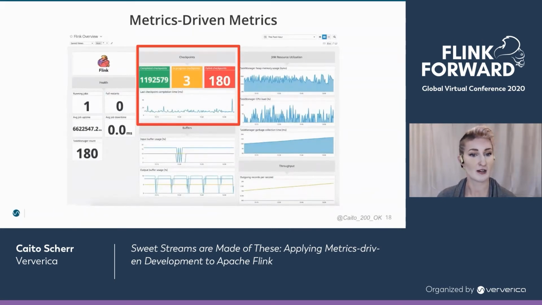So secondly on here, another thing I really like about this dashboard is you can see several different complementary pieces of one particular metric all in one place together. In this case, they have it for checkpointing. So failed checkpoints as a single number is useful, but combining this with the last checkpoint completion over the span of at least several hours is much more impactful.